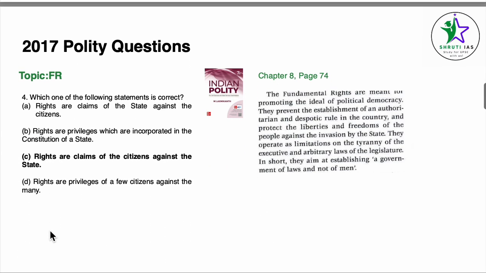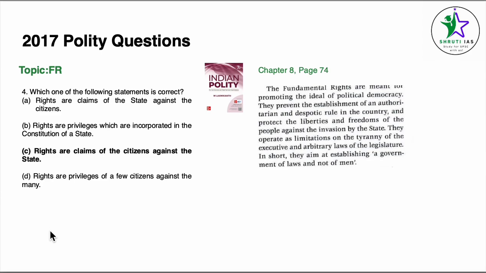Coming to question number 4, the topic is again fundamental rights. Which of the following statements is or are correct? Rights are claims of the state against a citizen. Rights are privileges which are incorporated in the constitution of a state. Rights are claims of a citizen against the state. Rights are privileges of a few citizens against the many. Now, if you can see directly, D is incorrect, right?